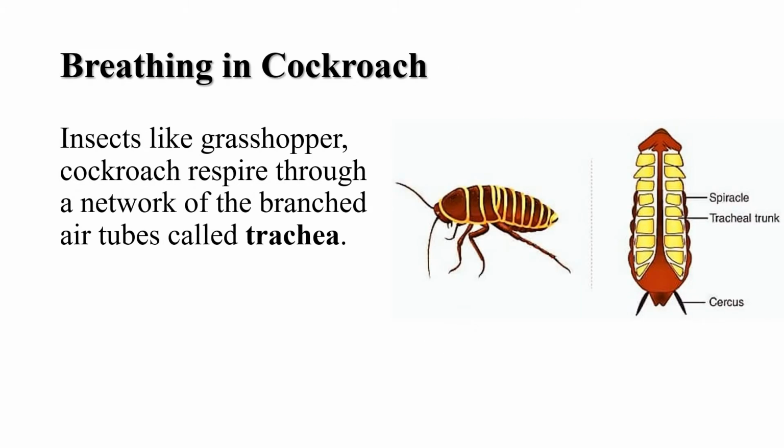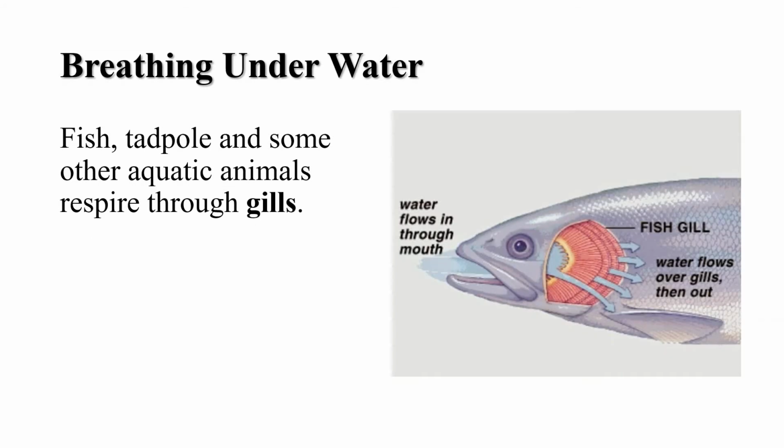And students, let us understand the breathing in cockroach. Cockroach and other insects have a respiratory system consisting of a network of branched air tubes called tracheae, singularly known as trachea. These air tubes have openings called spiracles on the body surface. The spiracles open and close to allow the gases to move in and out. The exchange of respiratory gases occurs between the cells and the trachea.